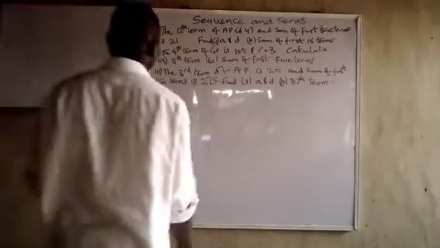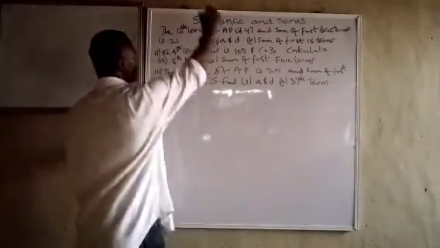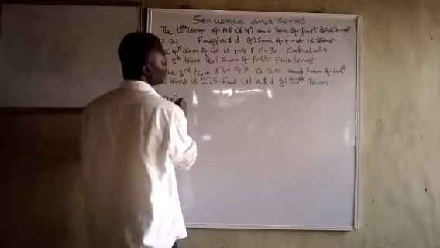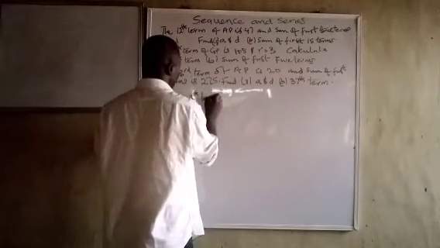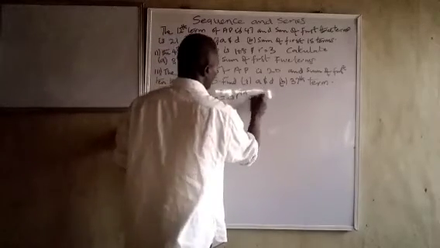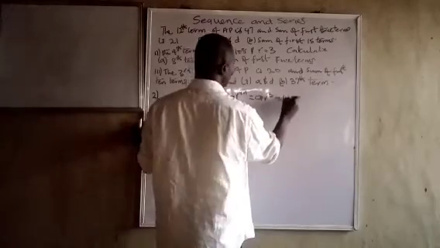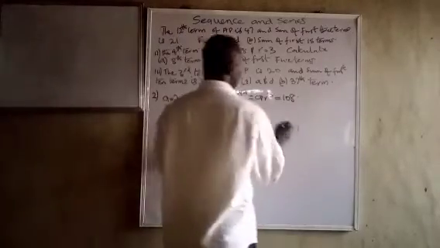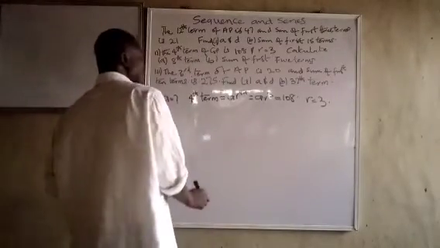Now the second one says the first term of a GP is 108 and R, the common ratio, is 3. So we have A unknown, but the fourth term equals A R raised to the power 4 minus 1, A into R cube, is equal to 108. Fortunately, we have been given R, and R equals 3. So we can know our A now.